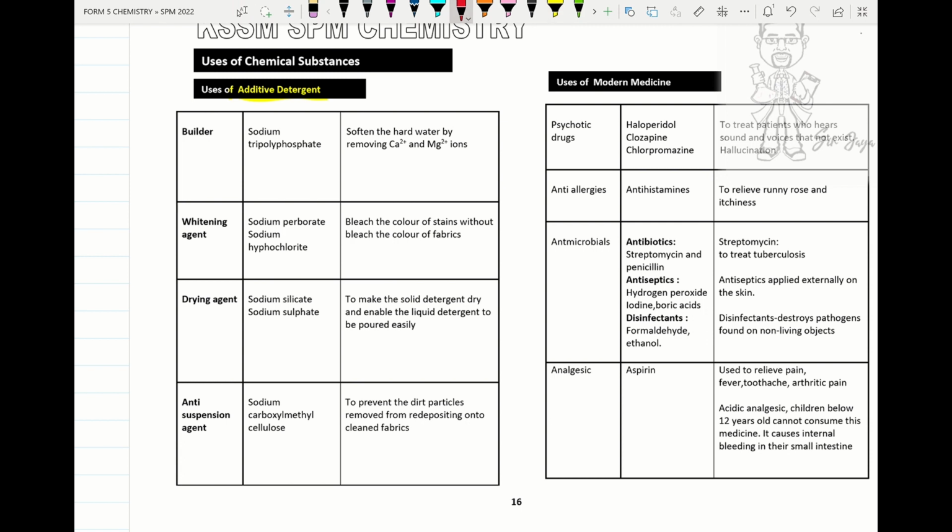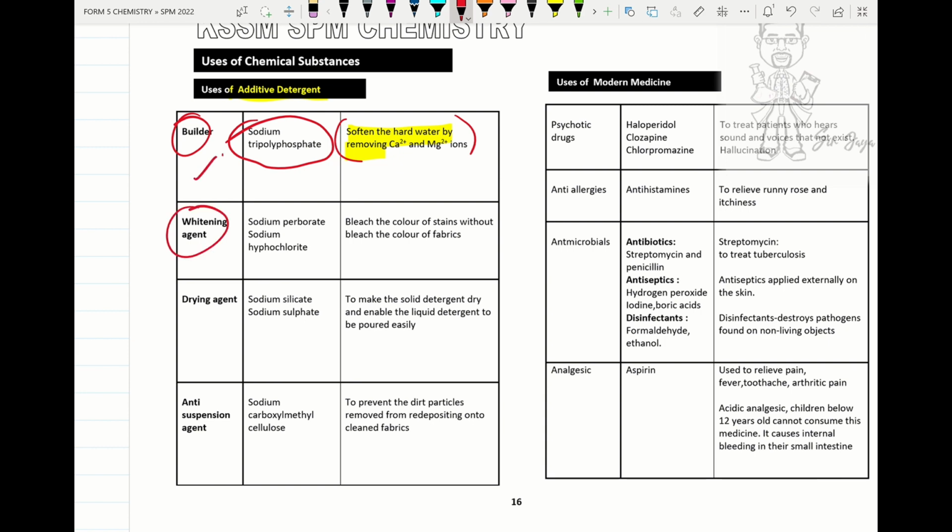So please remember builder. Builder is used to soften the hard water by removing calcium ion and magnesium ion. Hard water contains a higher concentration of calcium ion and magnesium ion, and the ion of soap is ineffective in hard water, but we will add sodium tripolyphosphate to act as builder. It softens the hard water by removing calcium and magnesium ion.